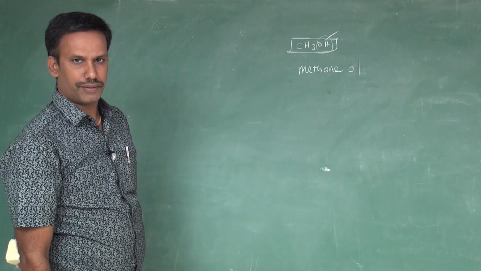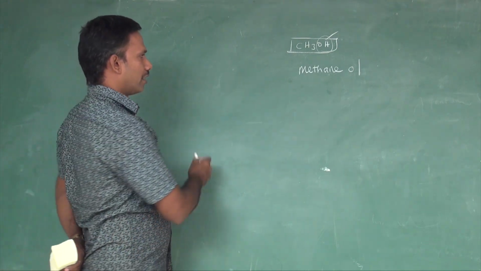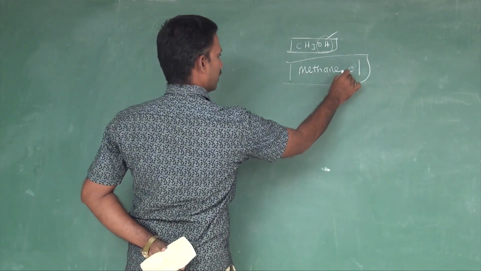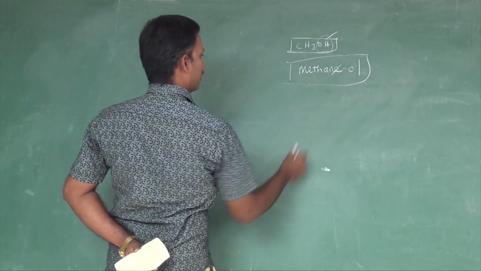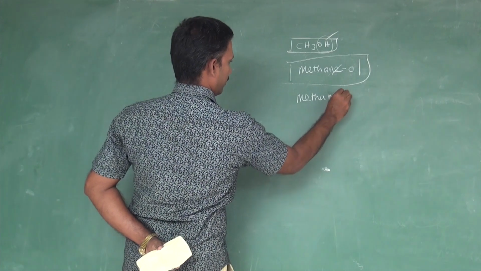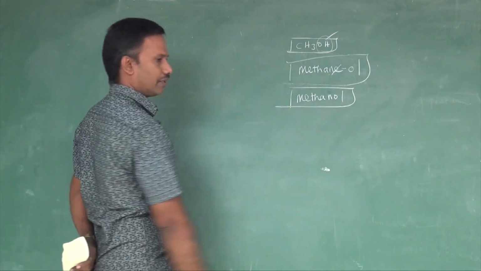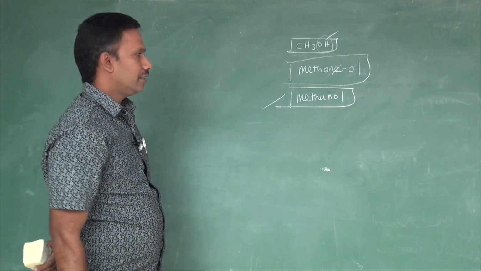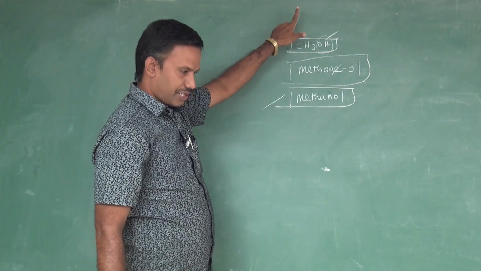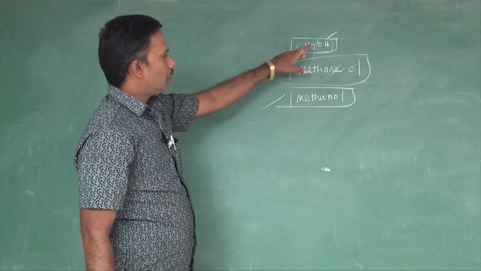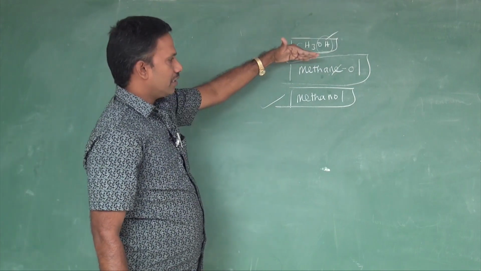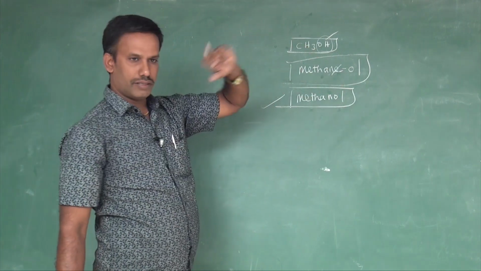That is the secondary suffix. Now you cannot write them both like this, because two vowels cannot come together. So we need to strike out this E. Finally, the name will be methanol. This is the IUPAC name. So once again I am repeating: root word by number of carbons, meth; it is saturated, so ANE, methane. OH is there, that is the secondary suffix. OL should be added, and after this the E should be eliminated, so you write methanol.